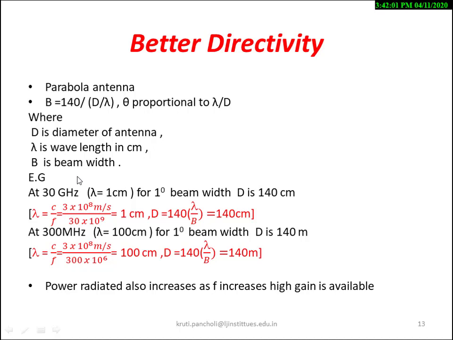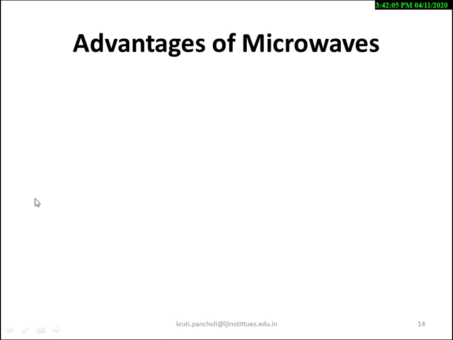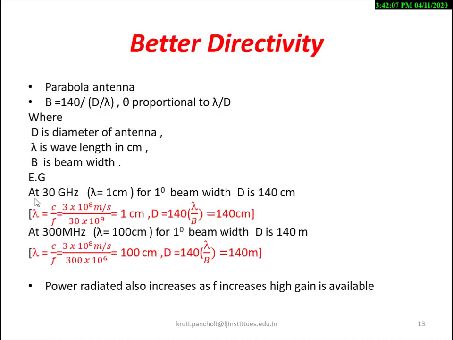For example, if I take a frequency of 30 gigahertz, the lambda value is equal to 1 centimeter. And if I take a beam width of 1 degree, then my value of D is 140 centimeter.